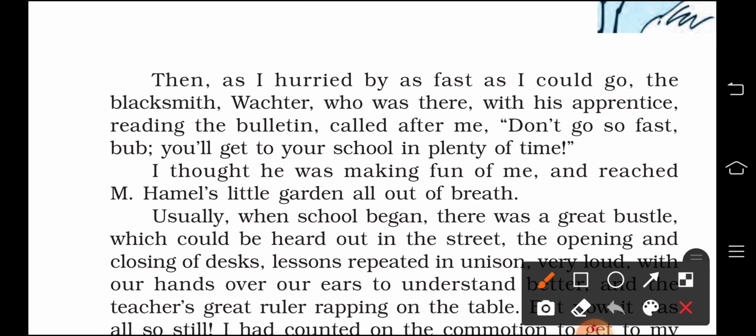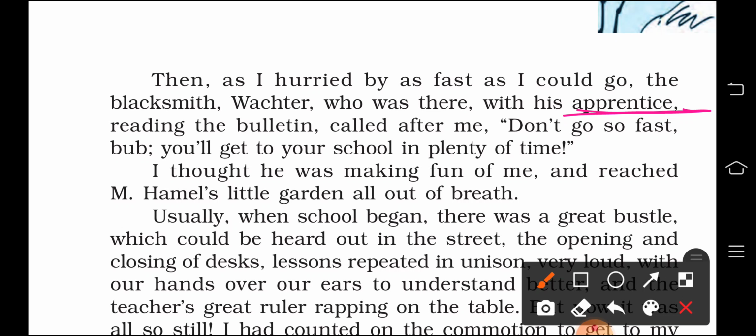Apprentice means what? Apprentice is a trainee. Okay, you can write it down, it's a trainee. He called out to French from behind and said that he shouldn't go in such a hurry, as there was plenty of time for him to reach school. Actually, he commented on why he was going so late to school, right? So that's why he said there is no hurry to go to school.